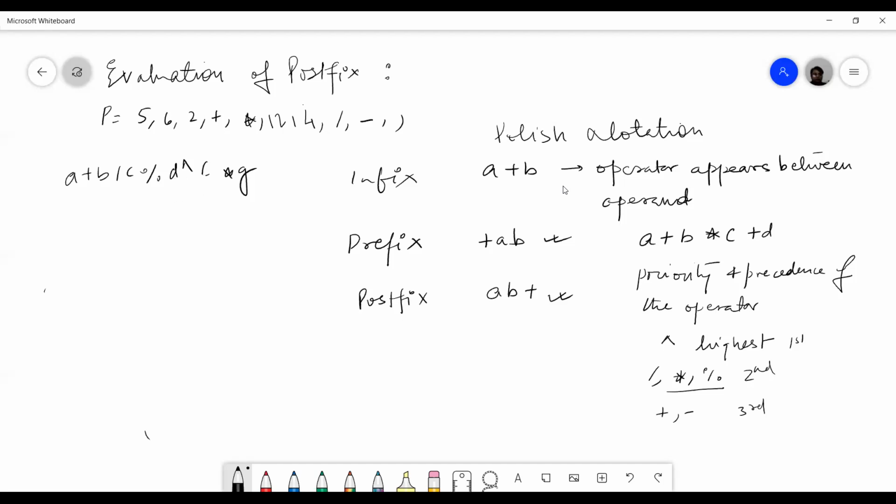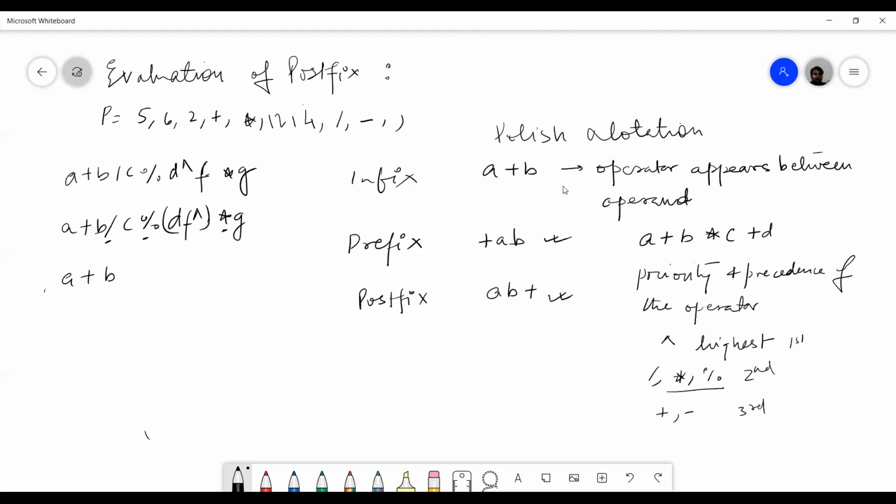Exponent is the highest precedence, so first we'll execute the exponent. Then we have into G, divided by C, B plus A. Here division, modulus and multiplication are the next highest precedence operators, and all three have the same precedence, so whichever appears first will execute first.